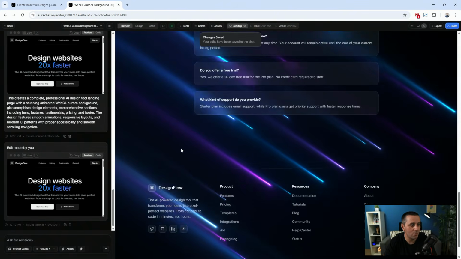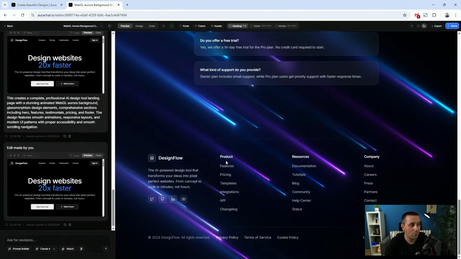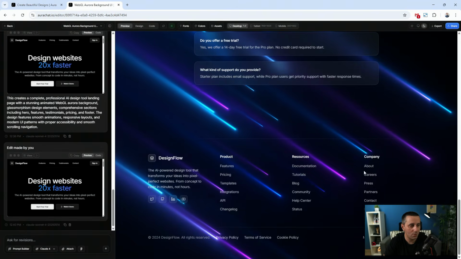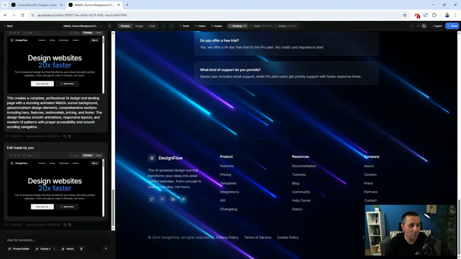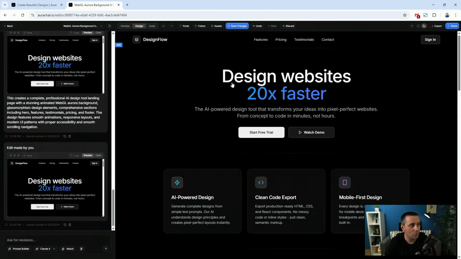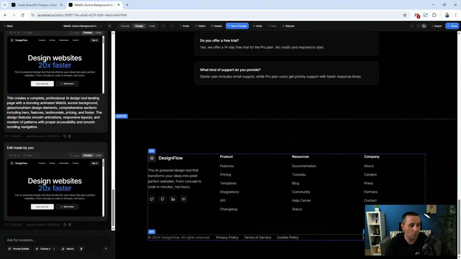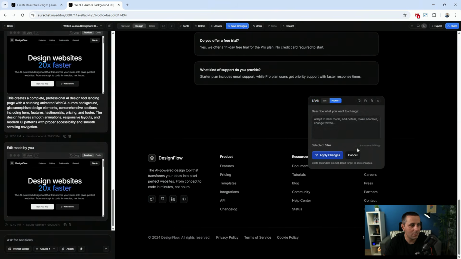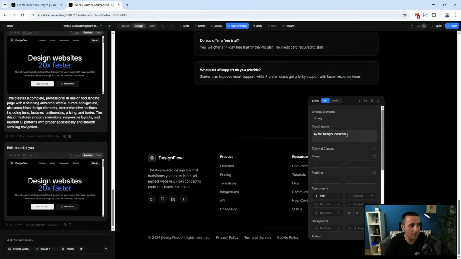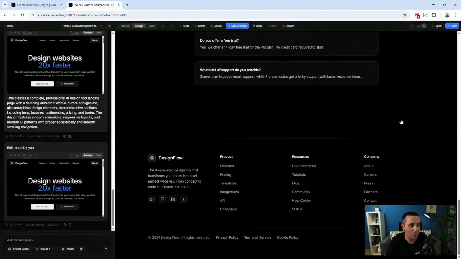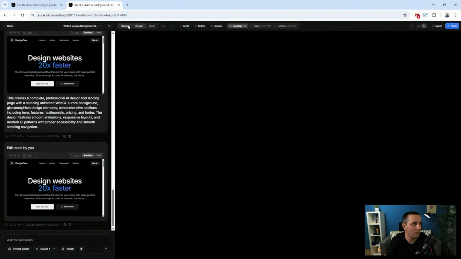So if we switch back to the preview, scroll all the way down, we can now see that we have just a regular footer and we have this information at the bottom. If you want, you can switch back, scroll all the way down, made with love by the Design Flow team. So what I can say here is hit edit and say, for example, Alex on design. There you go. So now I can just hit save right here, and it's going to update in real time.